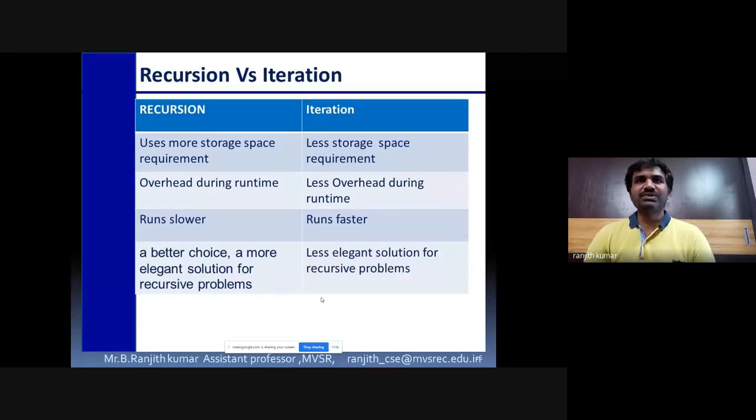So in iteration, we will use loops, whereas in recursion, we will use recursion, where storage space is more in recursion, less storage space in iteration, and overhead is more because function calling is a complex task, but we want to solve a complex program in the easiest manner. That's why we are using recursion. Okay, so recursion is a better choice because it is a more elegant solution for complex problems like staircase problem, escalator problems, where the small problem solution is an input for a big problem. So that kind of problems are solved very easily in recursion.